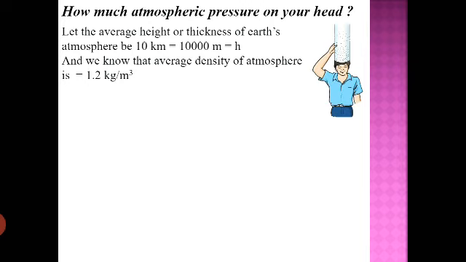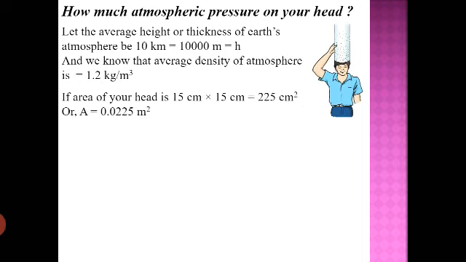One more thing you should know: any matter, solid, liquid or gas, has density, and the SI unit of density is kilogram per meter cube. We can calculate the density of any matter, and it will come in kilogram per meter cube. For the atmosphere, the average density is 1.2. This is just a number you should know; how to calculate density you will see in class 9, not to worry.